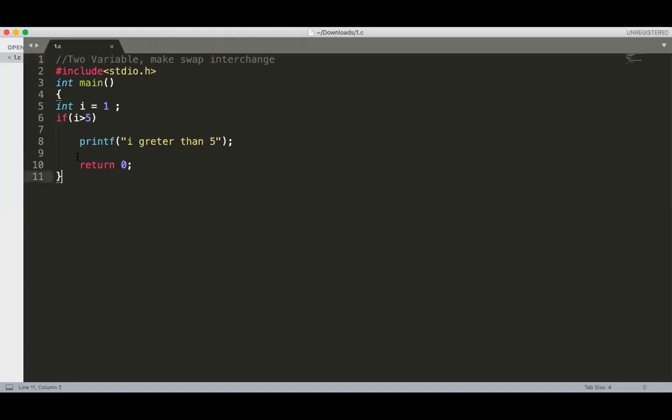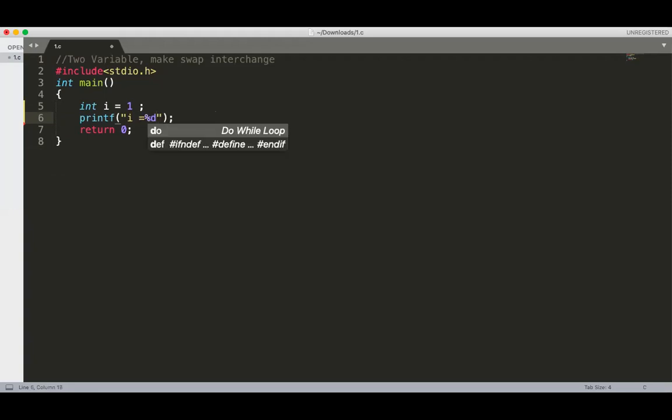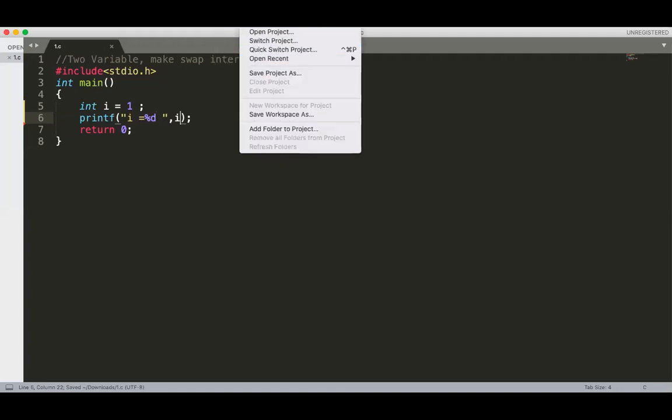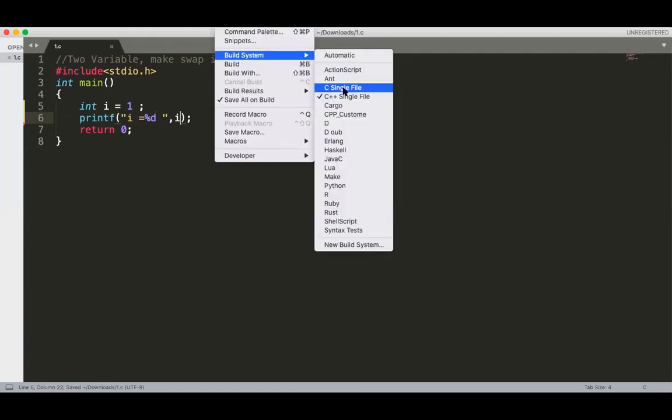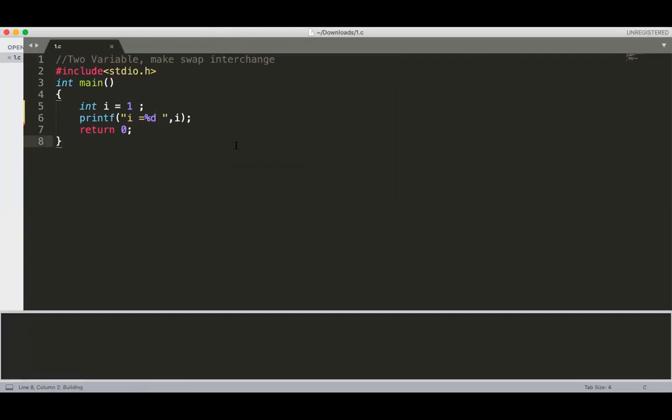Here I is equal to %d, comma I. If I'm executing this program, your output is 1. Why? Because it is initialized with 1.